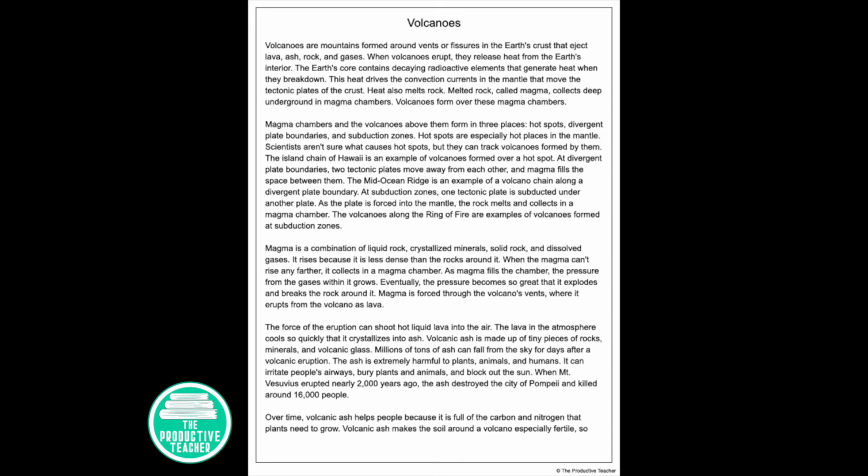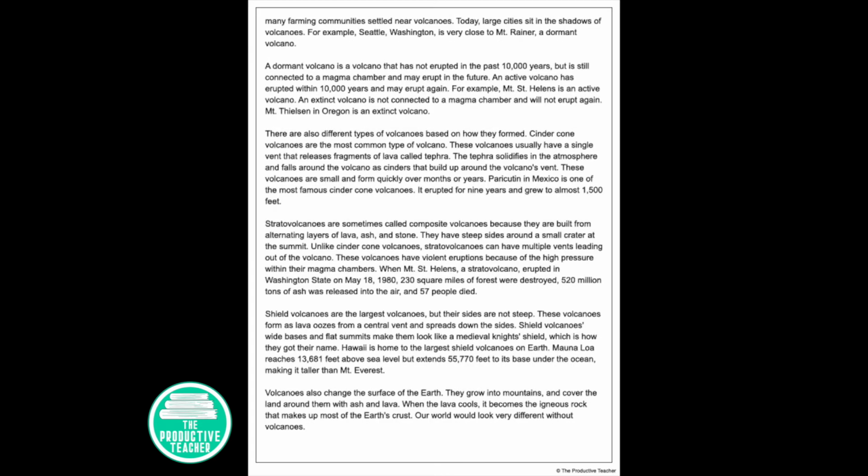When Mount Vesuvius erupted nearly 2,000 years ago, the ash destroyed the city of Pompeii and killed around 16,000 people. Over time, volcanic ash helps people because it is full of the carbon and nitrogen that plants need to grow. Volcanic ash makes the soil around a volcano especially fertile, so many farming communities settled near volcanoes. Today, large cities sit in the shadows of volcanoes. For example, Seattle, Washington is very close to Mount Rainier, a dormant volcano.